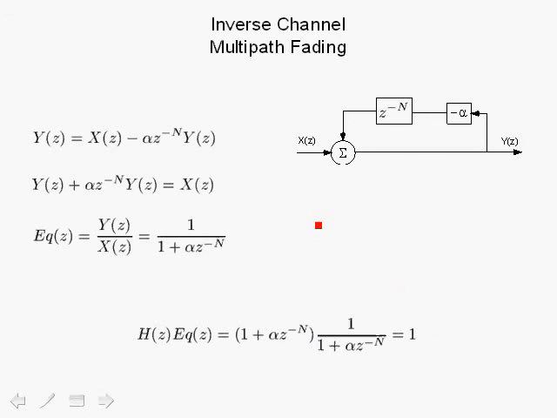So theoretically, in an ideal situation, if we knew at the receiver exactly what alpha was and how much delay we had, we could cancel out the effect of multipath.